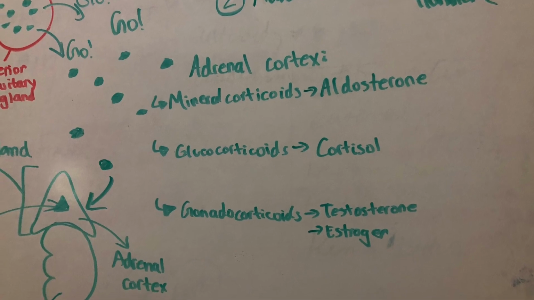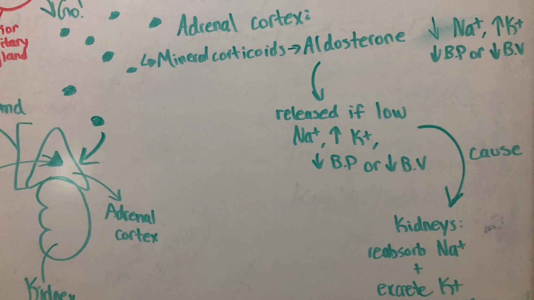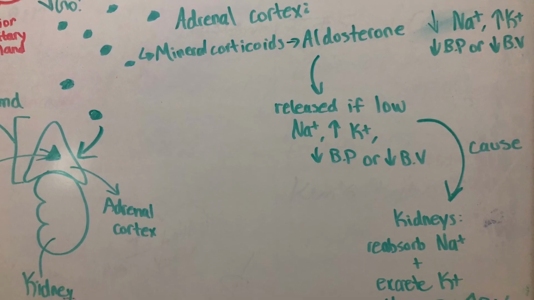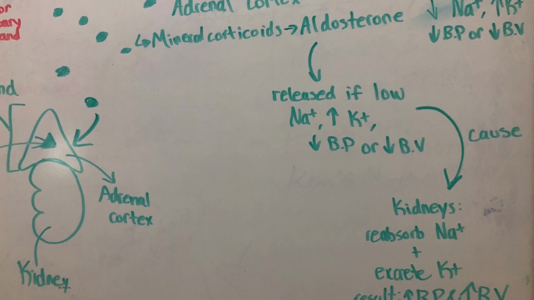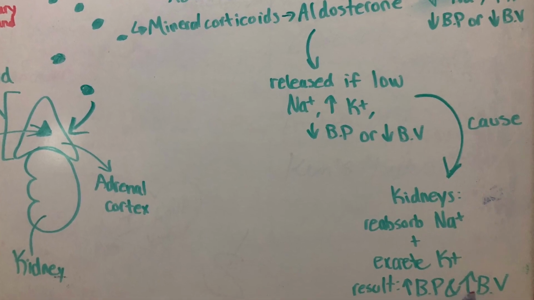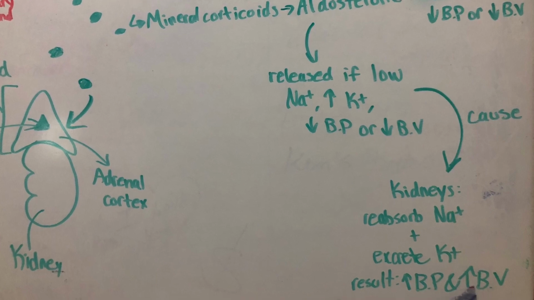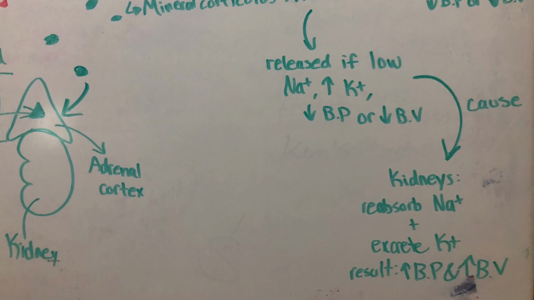Aldosterone will be released if sodium in the bloodstream is too low, potassium in the bloodstream is too high, or the blood pressure or blood volume is too low. And then it will cause reabsorption of sodium back into the bloodstream, which will also increase water, because wherever sodium goes, water goes, and in the end it will increase the blood pressure and volume.